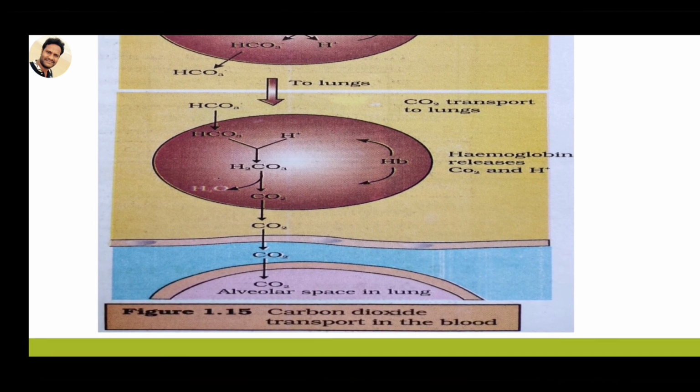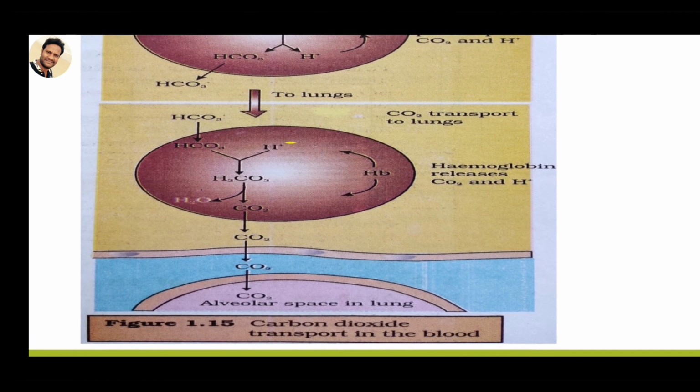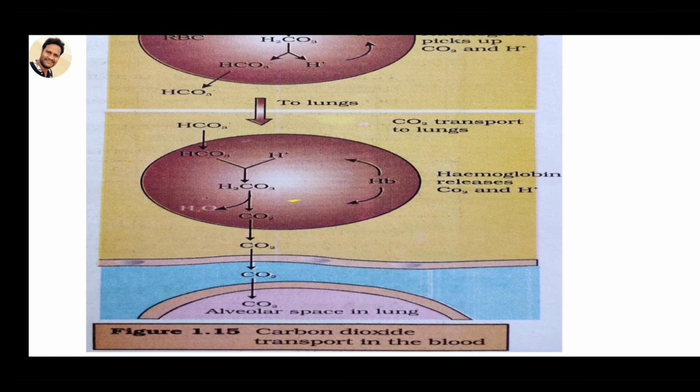At the lungs level, the HCO3 minus and H plus ions combine again, forming carbonic acid, which dissociates into water and carbon dioxide. This carbon dioxide enters the alveoli and is eliminated from the lungs.